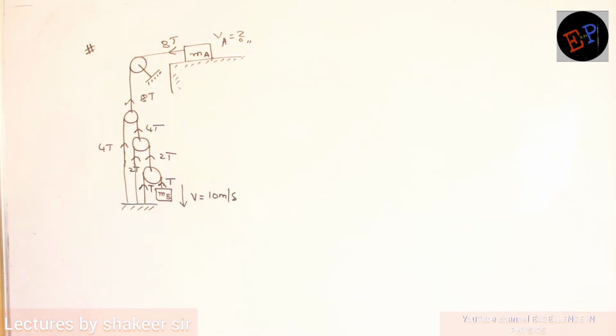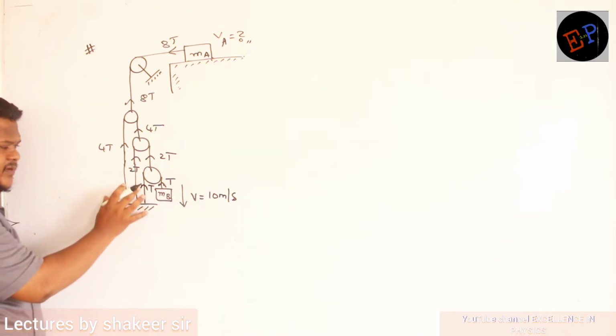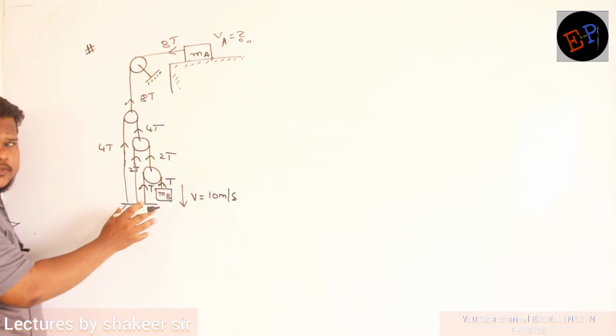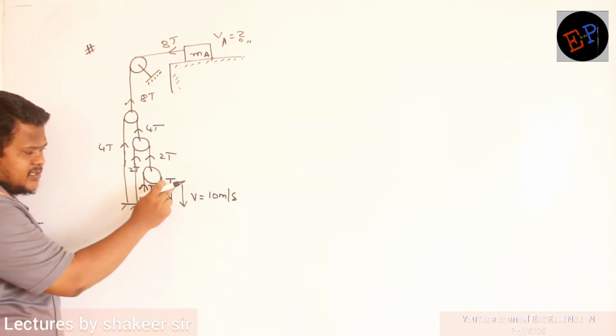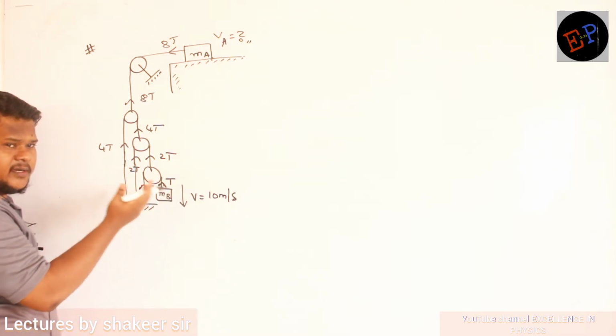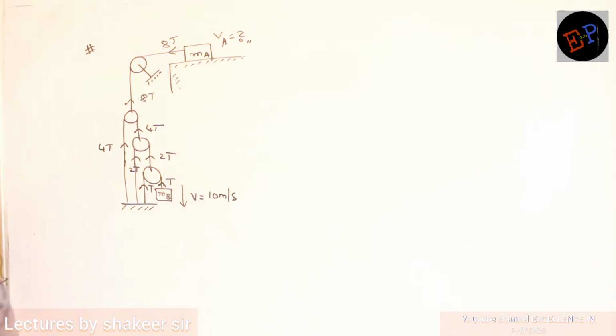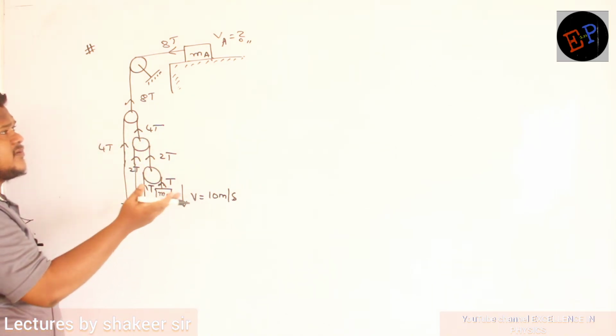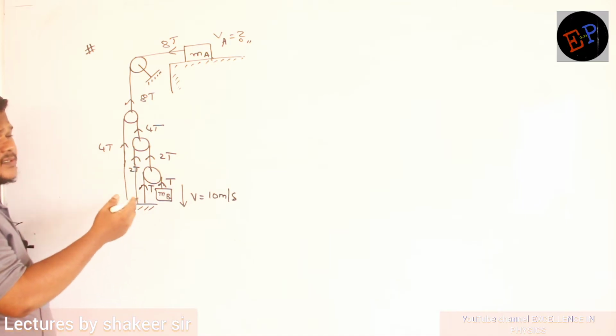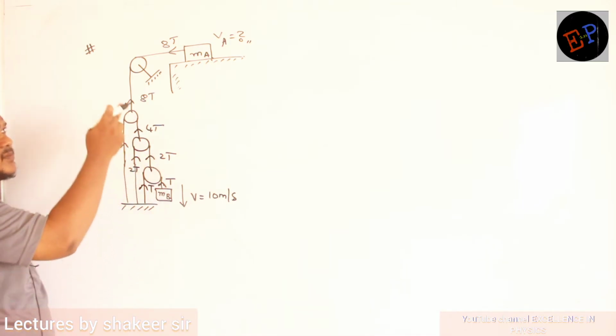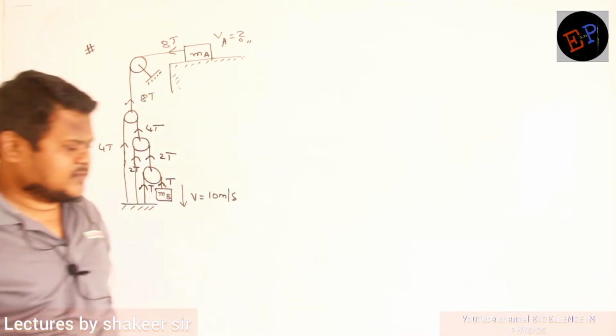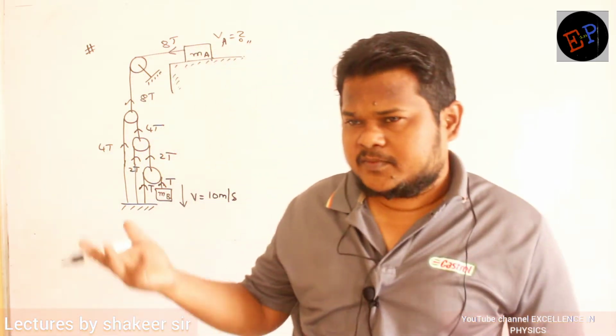Okay, that's all. So see the directions everywhere, how I am writing the directions of tension here, such that the tension is always away from the tied end. Clear now? Okay. So after distributing the tensions, now it is very easy to solve the problem. How many blocks are there? 2 blocks, the first block and the second block. So very simply you apply 2 equations, solve them, and you will get the answer.